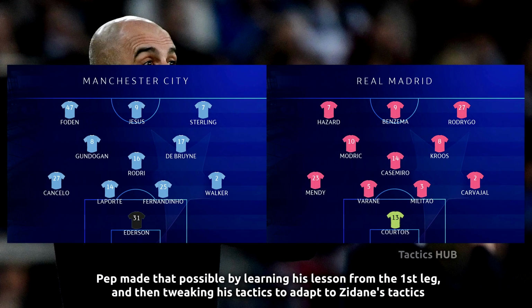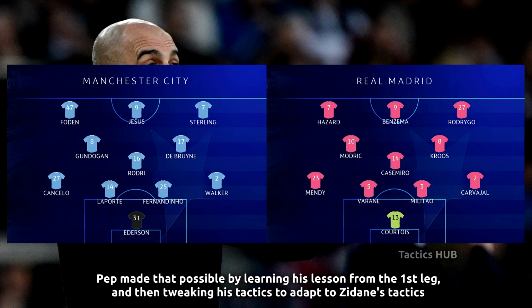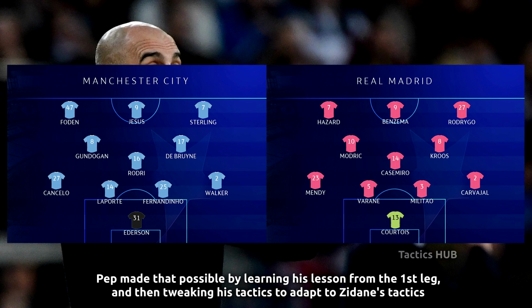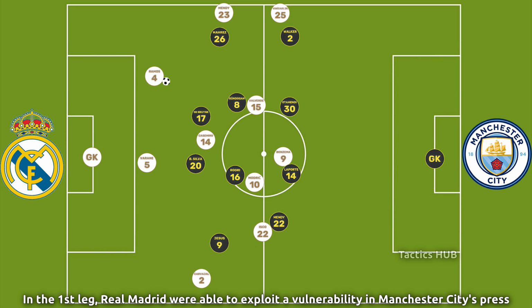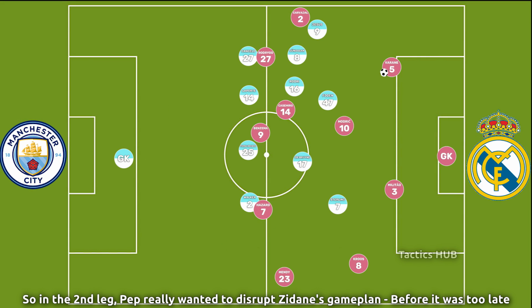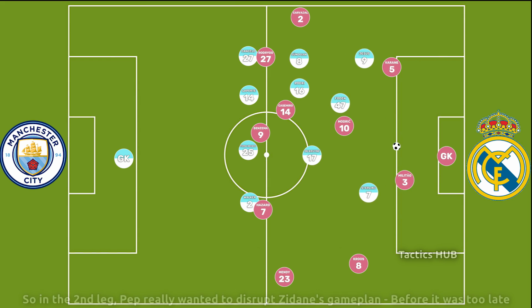Pep made that possible by learning his lesson from the first leg and then tweaking his tactics to adapt to Zidane's tactics. In the first leg, Real Madrid were able to exploit a vulnerability in Manchester City's press. So in the second leg, Pep really wanted to disrupt Zidane's game plan before it was too late.